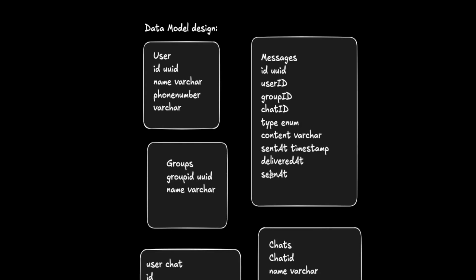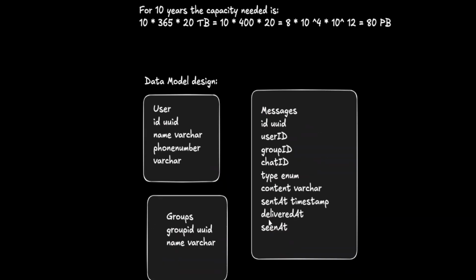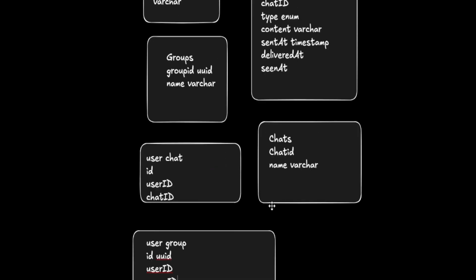So messages table, as you can see, contains all these message details: message type, related user group information, timestamps for delivery, and also the corresponding chat ID or group ID. And the user chats table maps users and chats, as multiple users can have multiple chats. This is an N-to-M kind of relationship here, right? Once you're done with this data modeling design and your design choices, you can go ahead and move on to the API design.